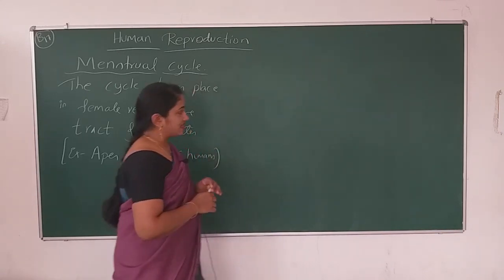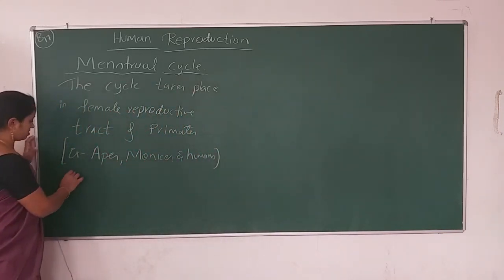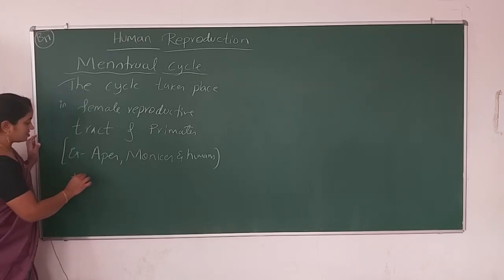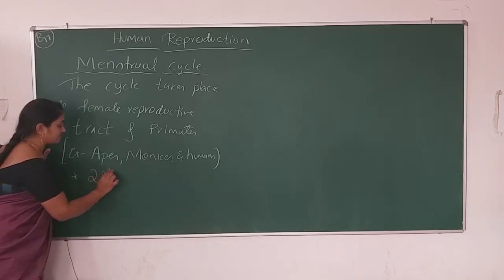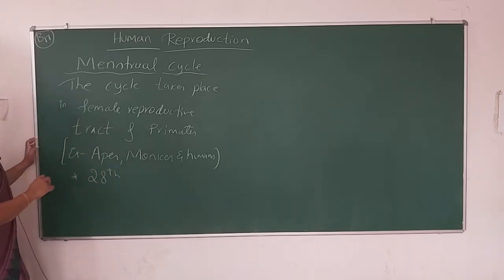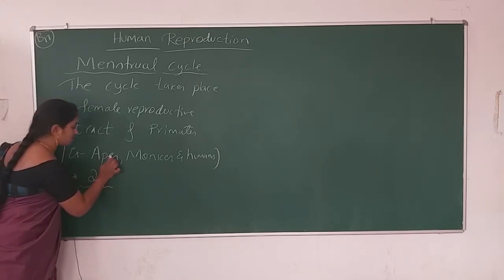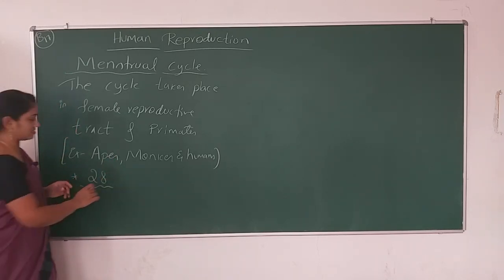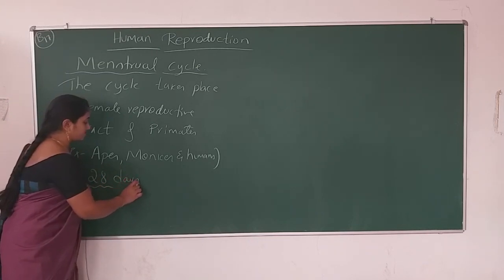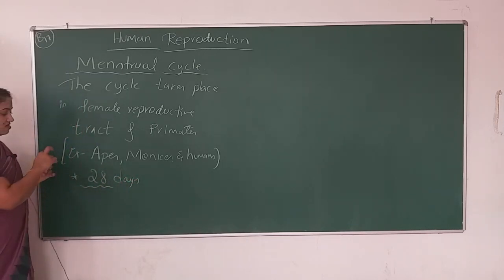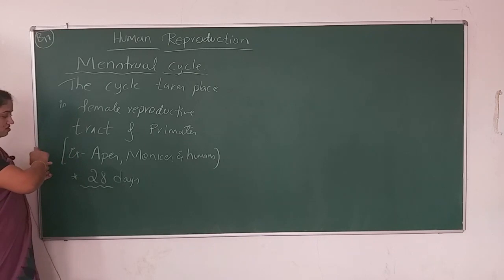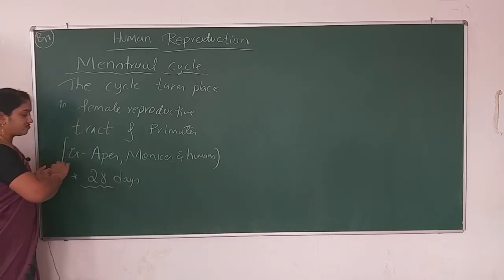Okay, so it takes place at regular intervals. Regular intervals means every 28 days. I'm telling you, every 28 days, though a month has 30 days, the cycle keeps on moving every 28 days.